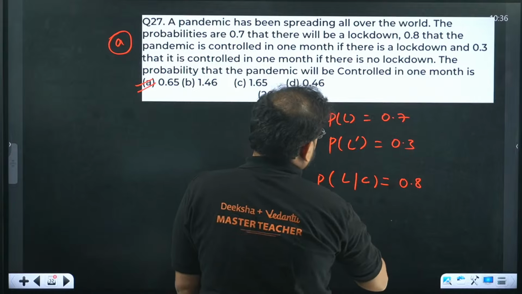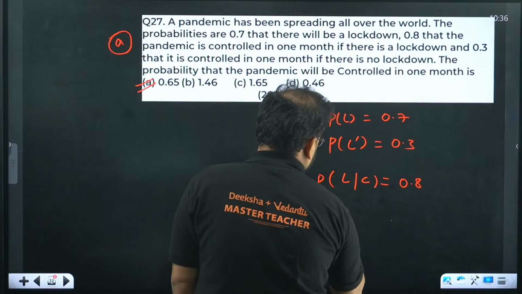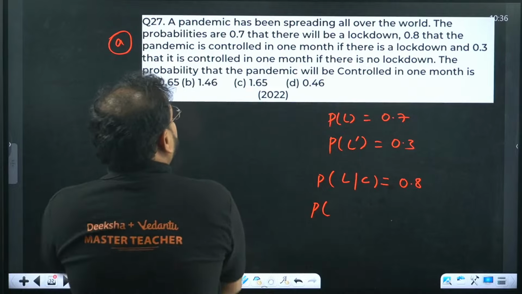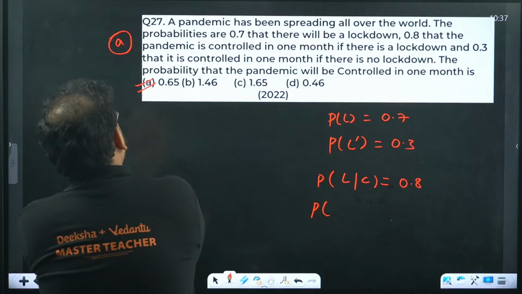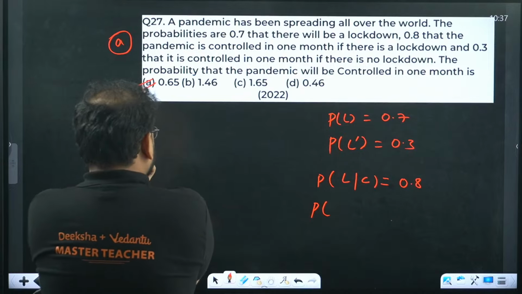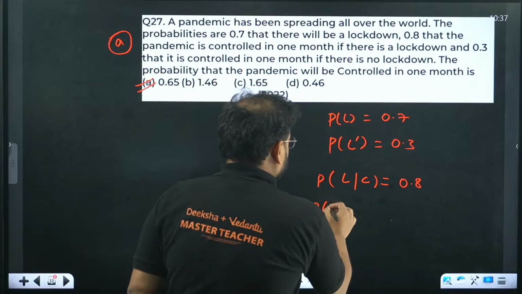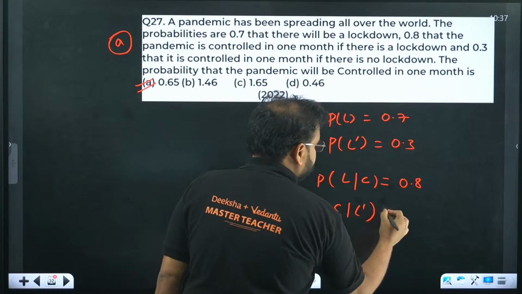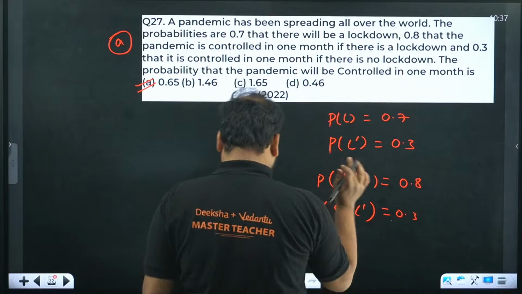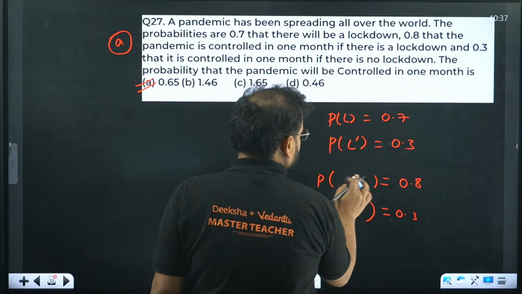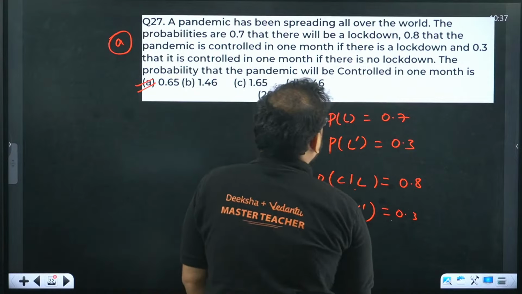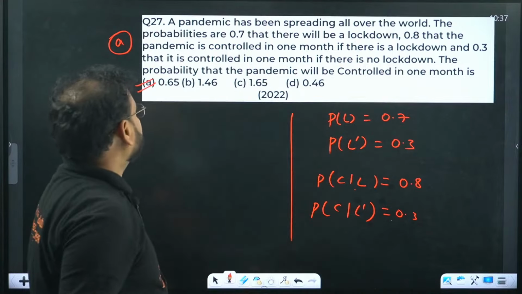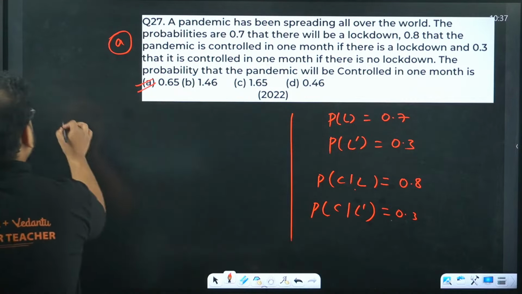Okay, all right. So what's the remaining thing? And 0.3 that it is controlled in 1 month if there is no lockdown. Okay, sorry. So controlled without lockdown is 0.3. Controlled with lockdown is 0.8. What are they asking us? The probability that it will be controlled in 1 month. They're asking us total probability.